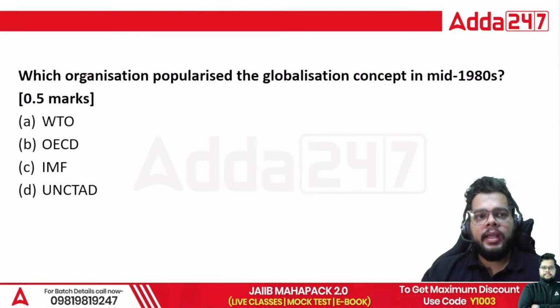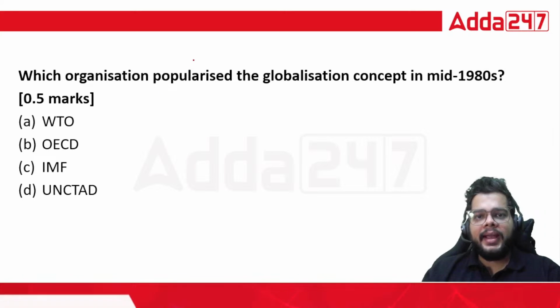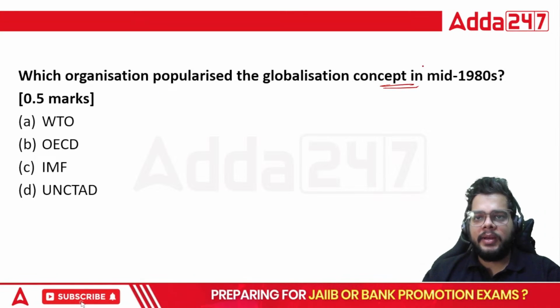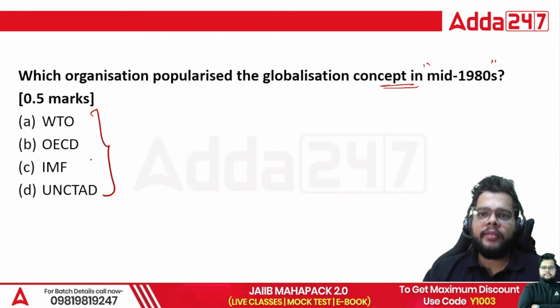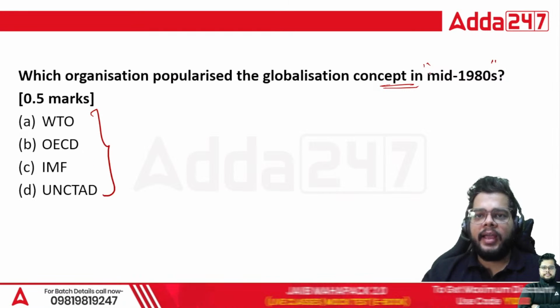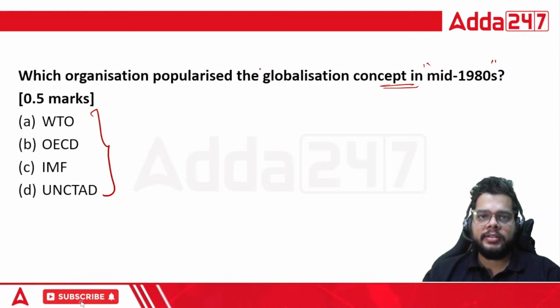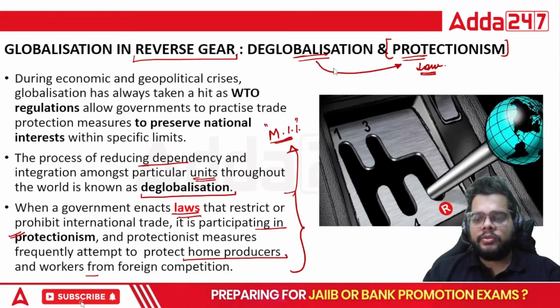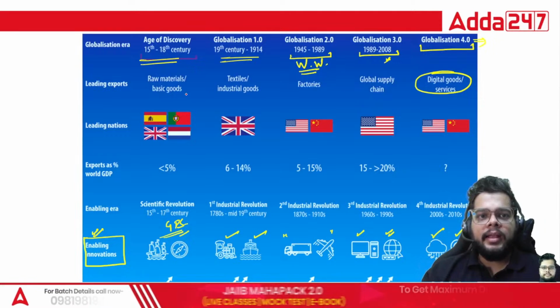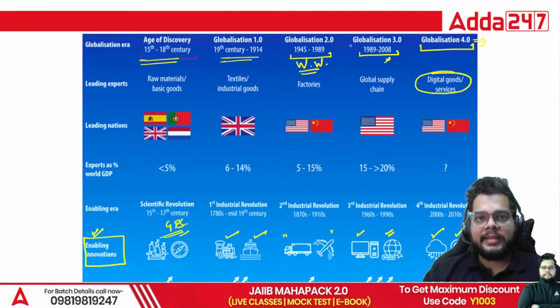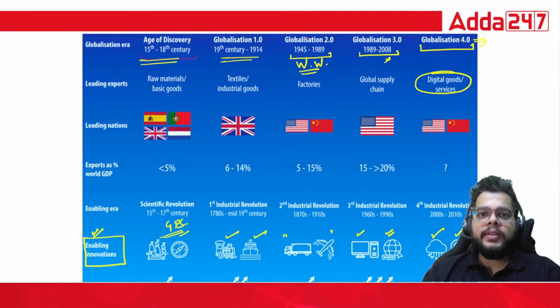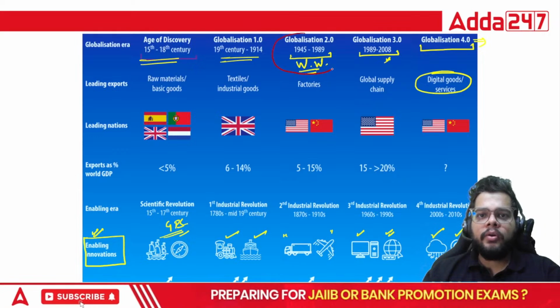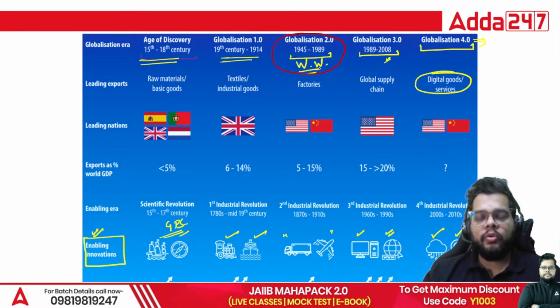Next question: which organization popularized the globalization concept in the mid 1980s? So there are four organizations mentioned here. You have to tell me which organization helped to resurrect the concept of globalization. As you know, we have seen there were various eras of globalization, in which globalization 2.0 was marred by World War One, World War Two, and then the Great Depression was also there.